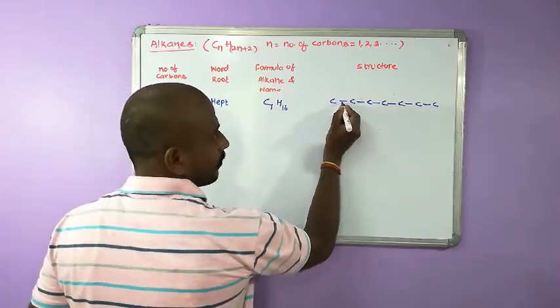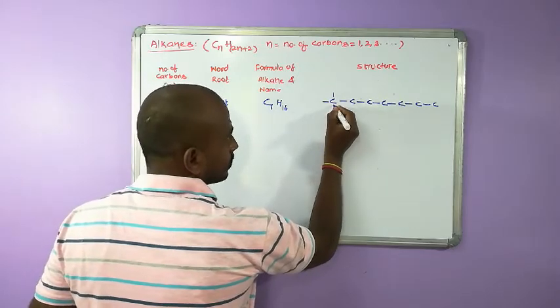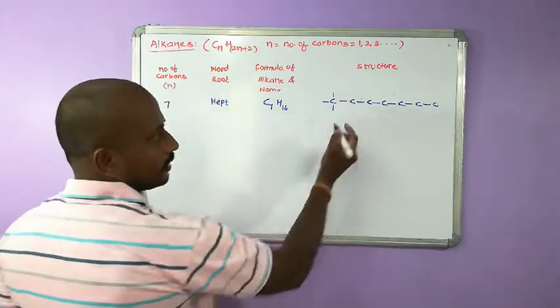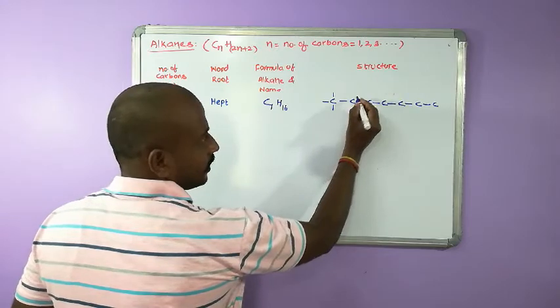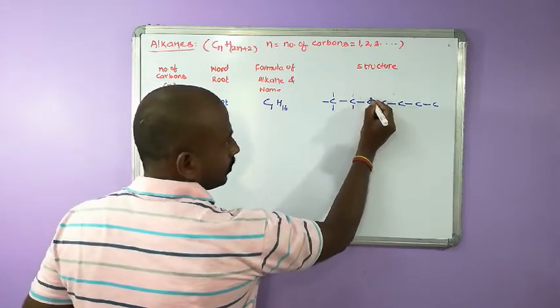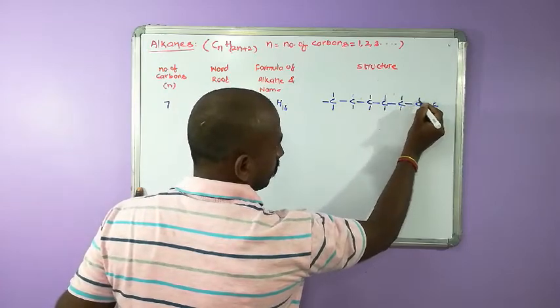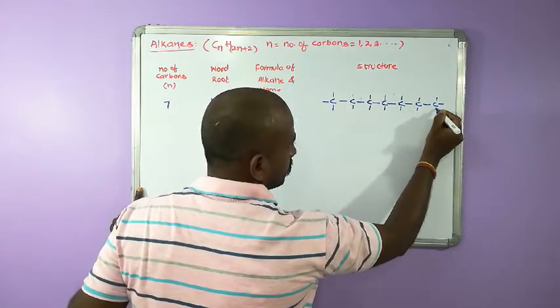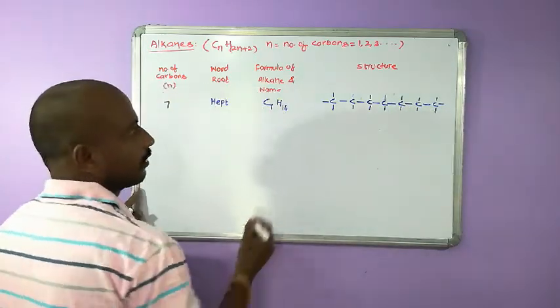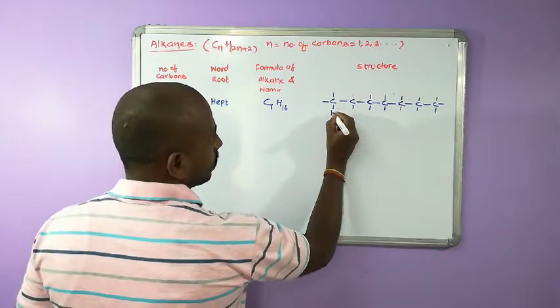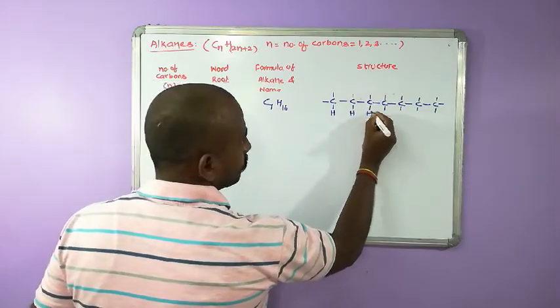So this carbon is having only one bond around it, it needs 3 more bonds. This carbon is having only 2 bonds, so we need to keep 2 more bonds. So it should be having 3 bonds. Now attach hydrogen to each bond.